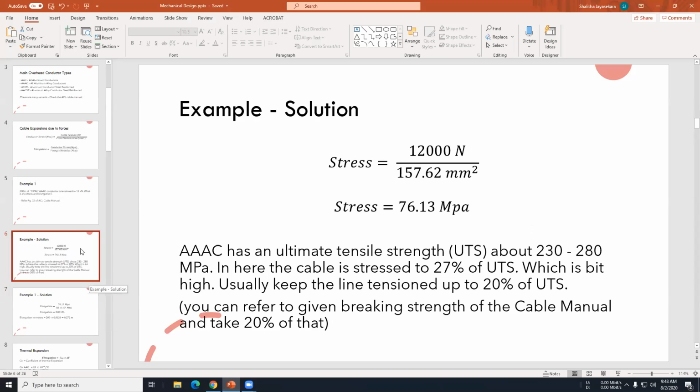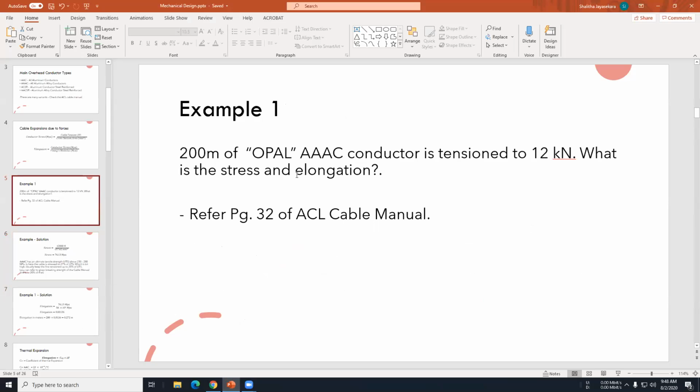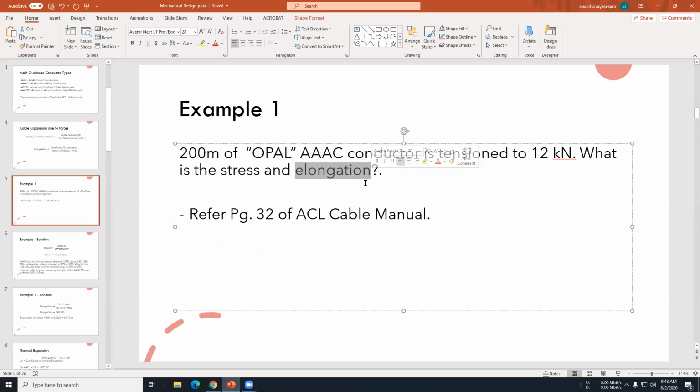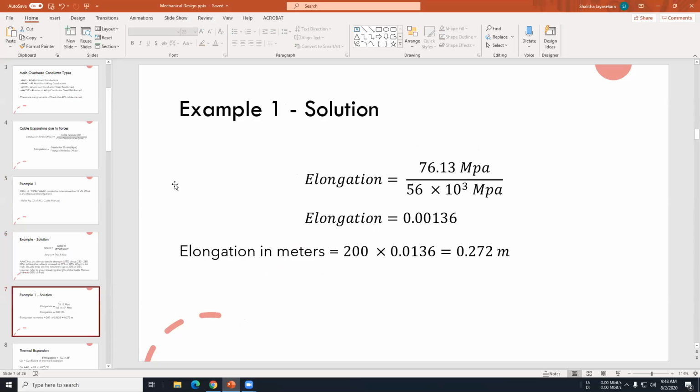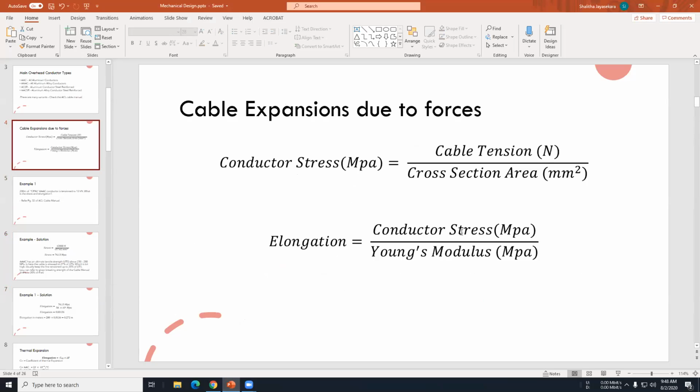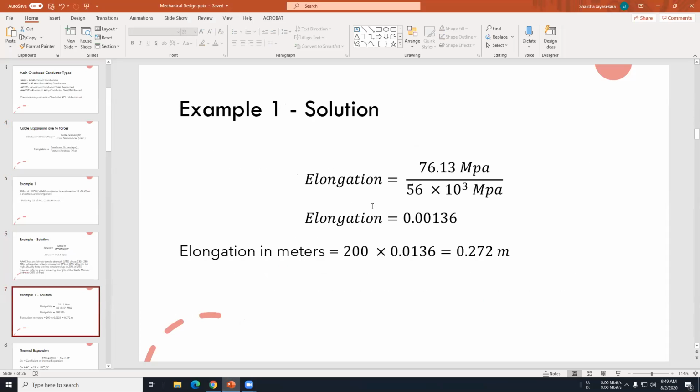After that, in this question, you are also asked to find the elongation. To find the elongation, you have a small equation: elongation is conductor stress over Young's modulus. We have the Young's modulus from the table. You just have to divide the stress by the Young's modulus, and the elongation will be this amount, but this is a ratio.